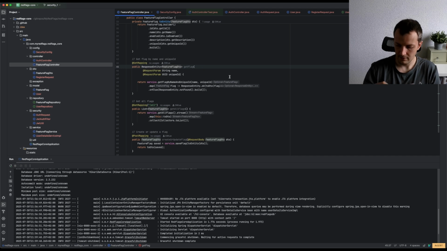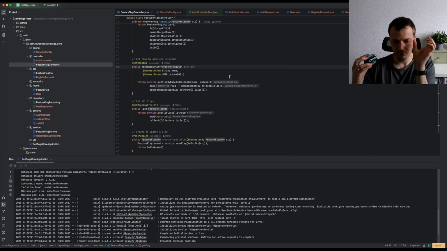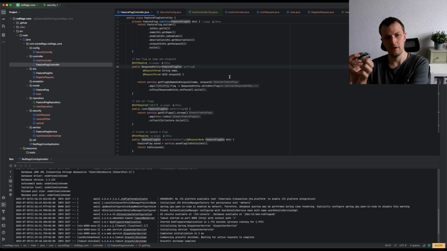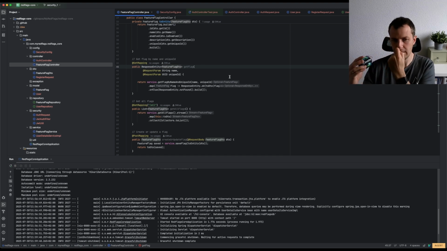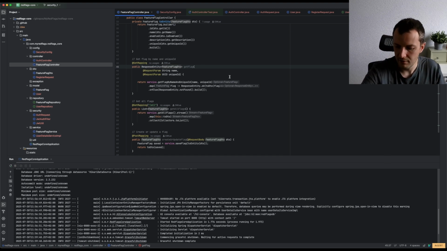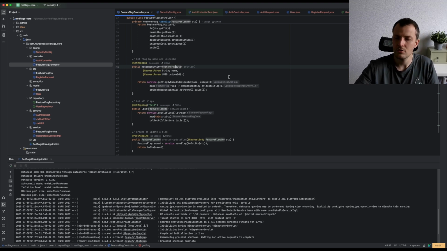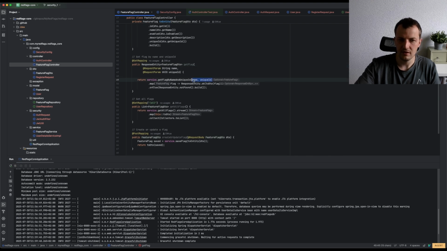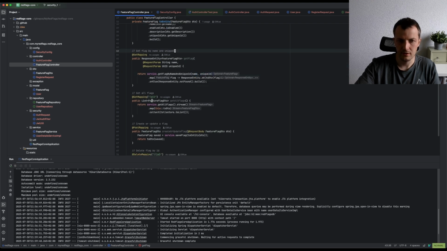So you would have feature flag name Powerball, and then you provide the unique ID, which is your customer identifier, and then you get a response of either true or false or a timestamp. I'm not sure what exactly I'm going to use. And yeah, that's the idea. So we have an endpoint for getting a single flag with an identifier.